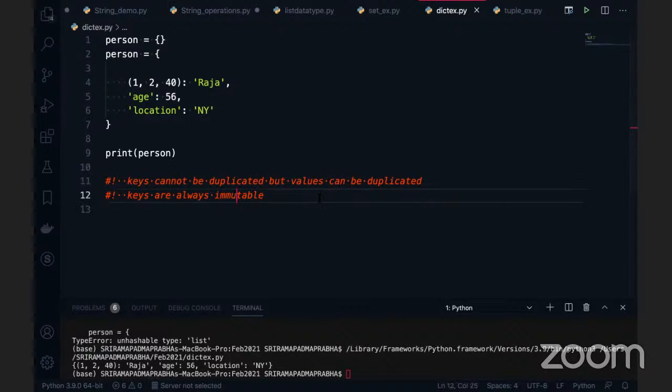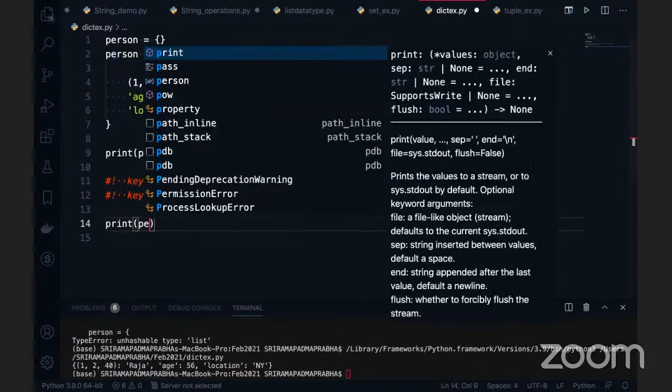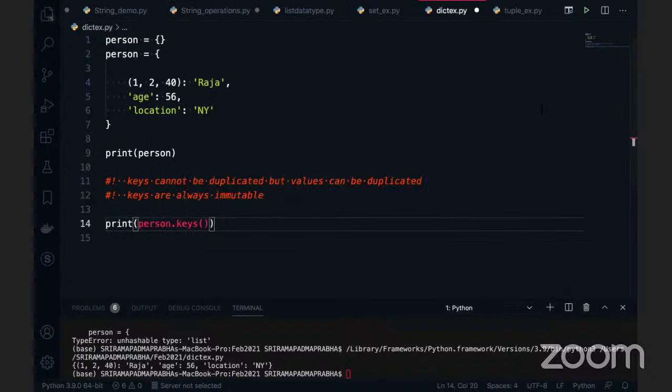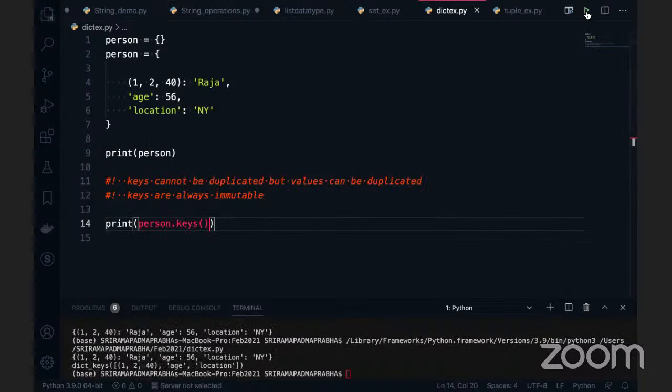Values can be duplicated. Okay. Now I want only the values and keys to be retrieved. If you want those, you can use the print statement: person.keys(). Keys is a predefined function you can use to retrieve only the keys. Or if you want only the values, the function is called values.